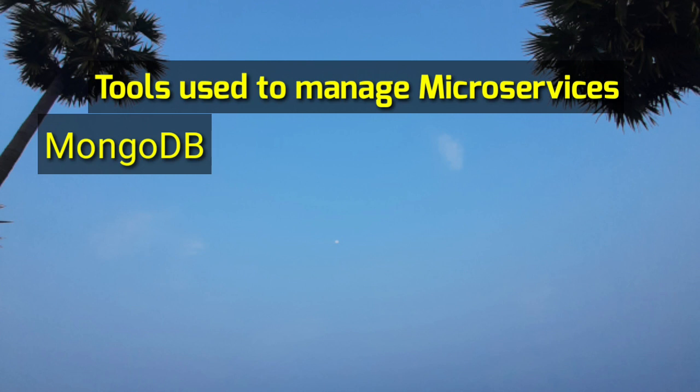It is a document-based open source distributed database. Here data is stored in JSON format with a different structure for different documents. This database supports a lot of programming languages like C++, C Sharp, Java, Python, PHP, Ruby, Scala, etc.